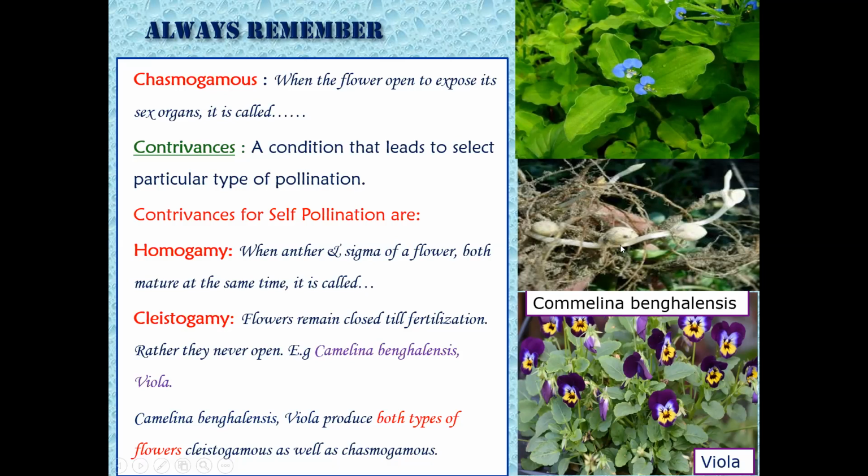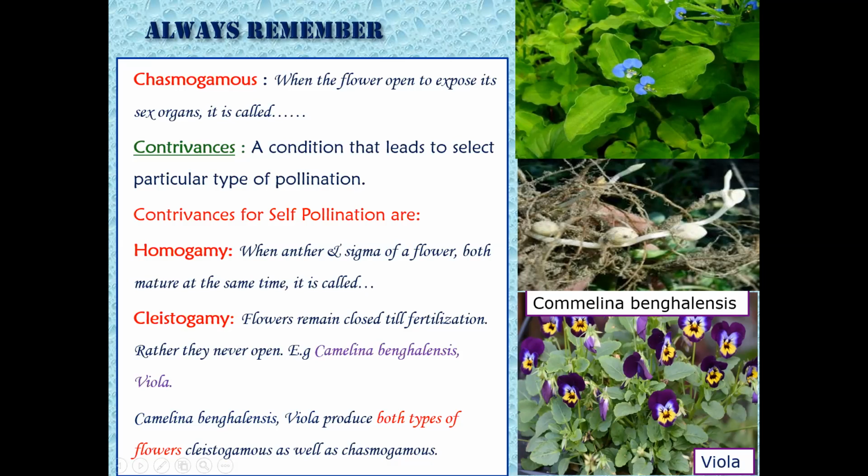They remain closed till the fertilization is over and the ovules get converted into seed and the ovary into fruit. You can see these cleistogamous flowers in Commelina because it is a monocot plant and it can be easily uprooted. You will be able to see the cleistogamous flowers on the lower part in nature also. And this plant is a very popular weed, and now this is the onset of the rainy season. You can easily see the cleistogamous flowers in Commelina.